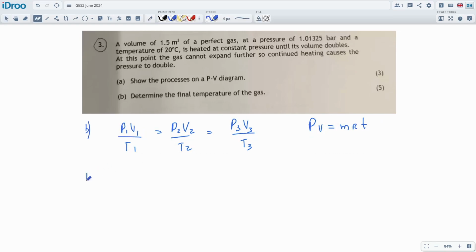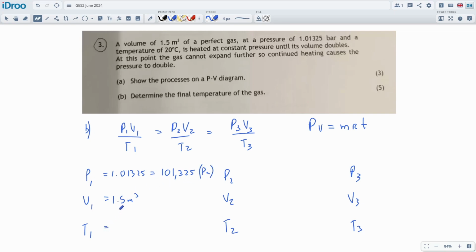Let's see if we can list out the ingredients. We've got P1, V1, T1, P2, V2 and T2, and then probably P3, V3 and T3. So a volume of a gas is 1.5 meters cubed. It's at a pressure of 1.01325 bar. I'm going to convert this straight into pascals. So it's going to be 101,325 pascals straight away. The volume in meters cubed is just fine.